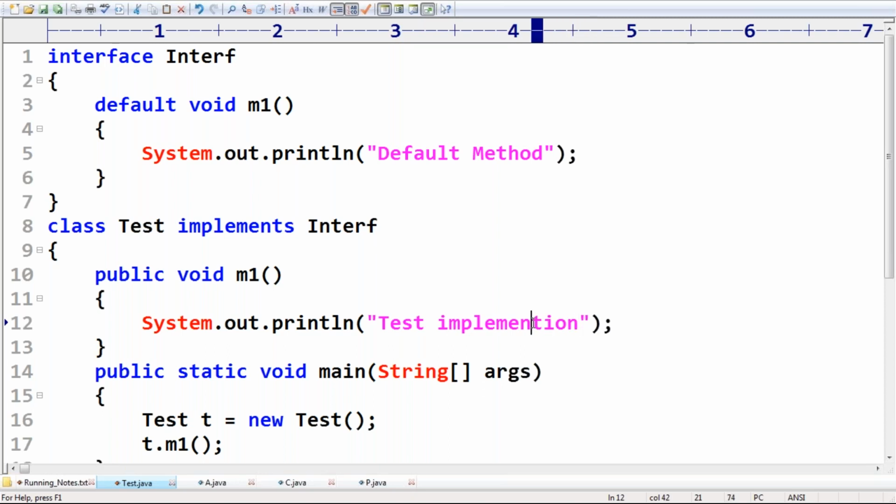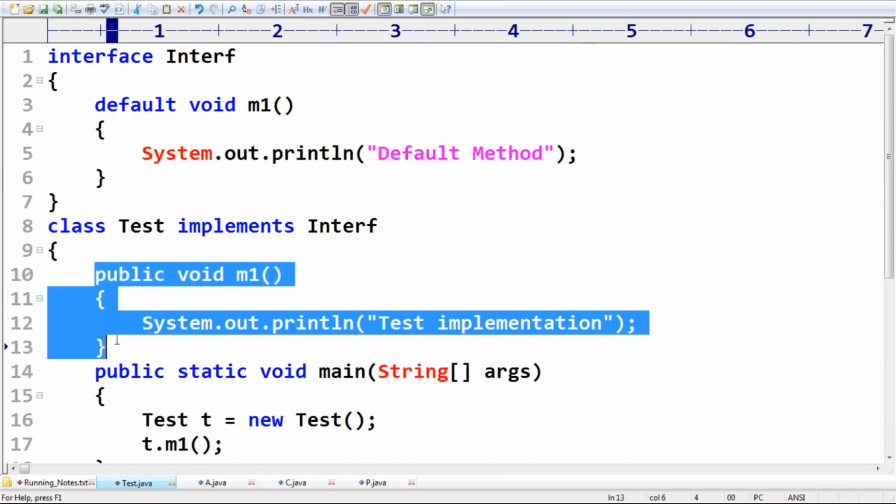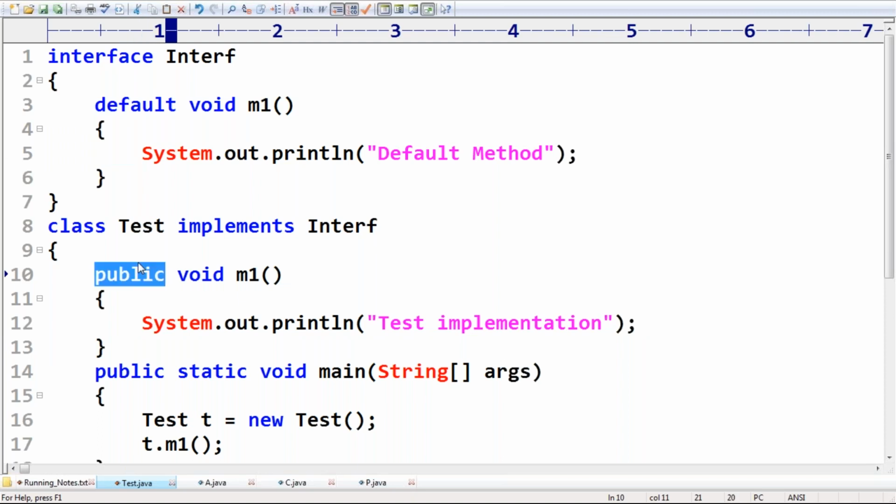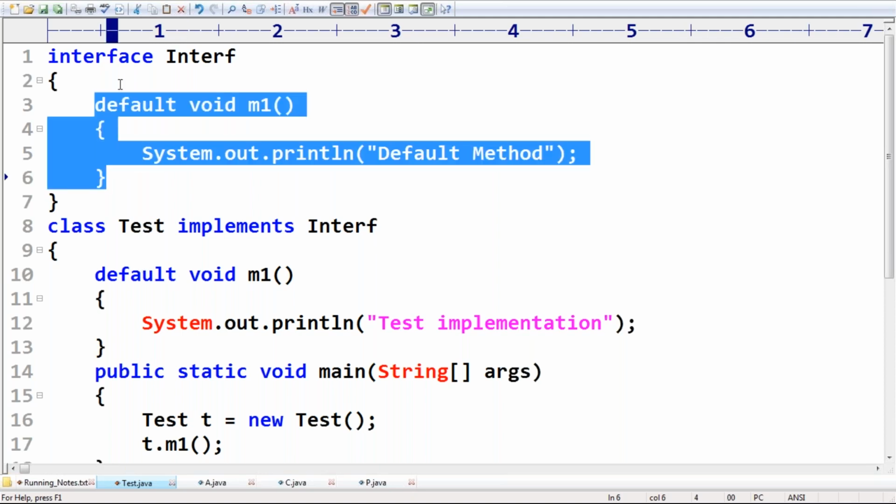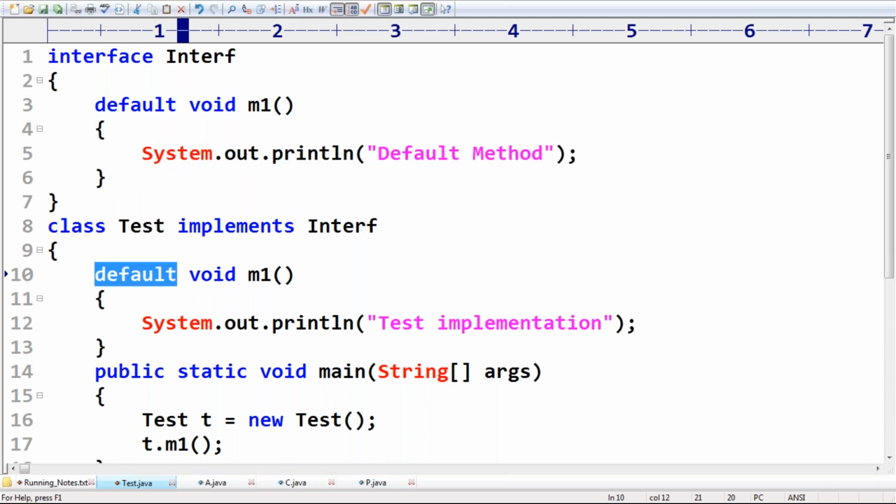Like this I'm taking, sir. Test implementation. Now can you please tell, is it valid or not? Remember this one. Most of the people by mistake take default here, because default is there in the interface, so they want to override it with default. No, the default keyword is applicable only for the interface. While overriding, we should not use default. We require to use public.